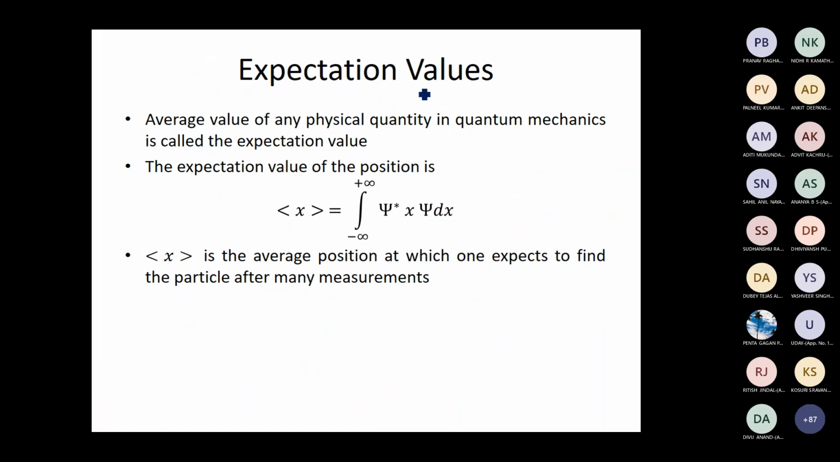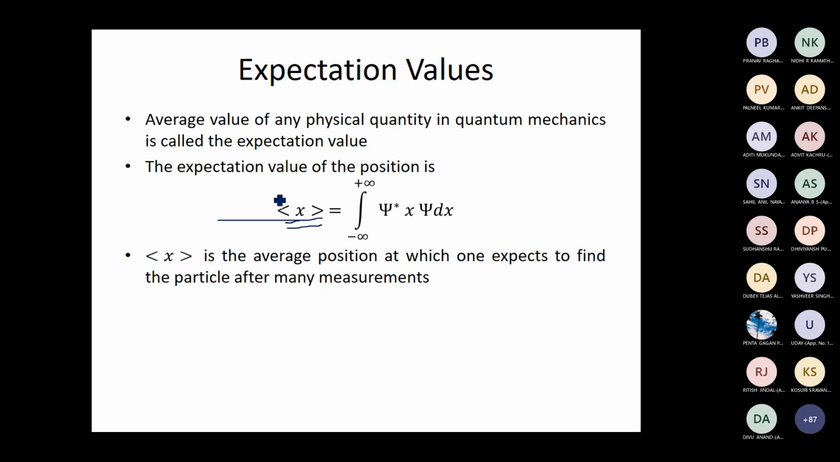Another important object which we have learned in the previous class is called the expectation value. Expectation value is nothing but the average value of a large number of measurements, or the mean value of the results of a large number of measurements. You can calculate this expectation value using the wave function by this formula, integral minus infinity to infinity psi star x psi dx. This formula gives the expectation value of the position, the average position at which one expects to find the particle after many measurements.